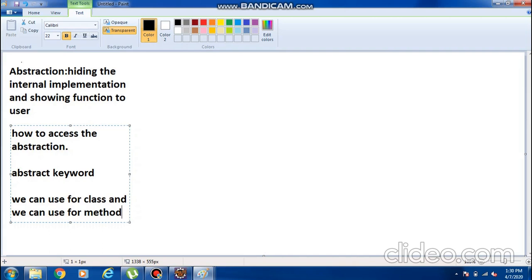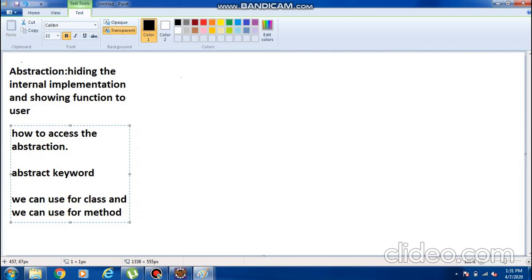If you use it for the class, it will become an abstract class. If you use it for the method, it will become an abstract method. In which cases can we go for abstraction? Only for common things. For those common things only, we have to go for the abstraction concept.